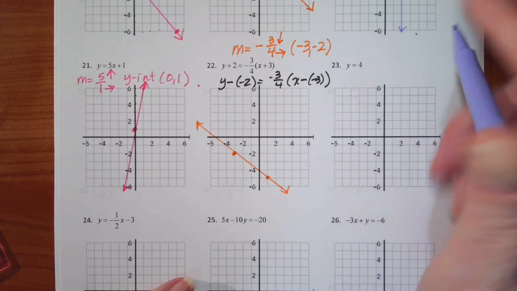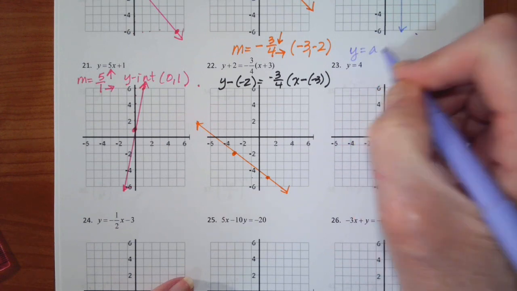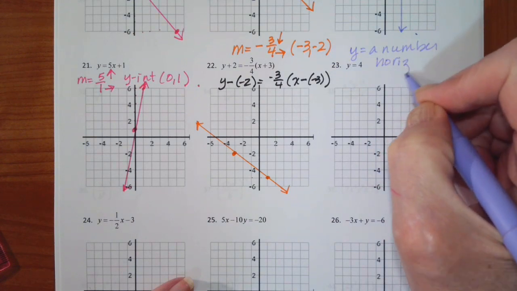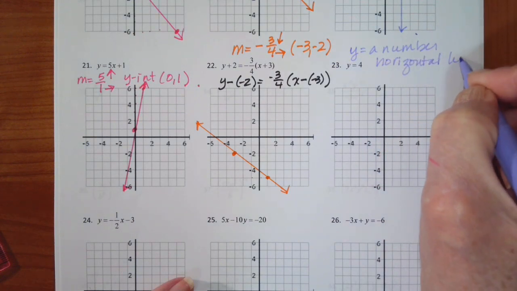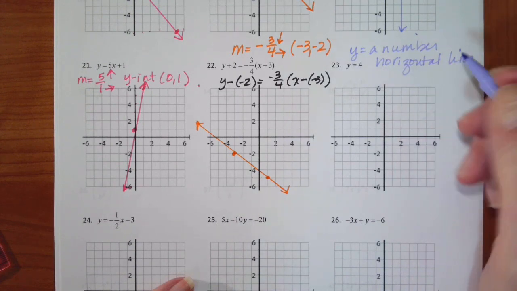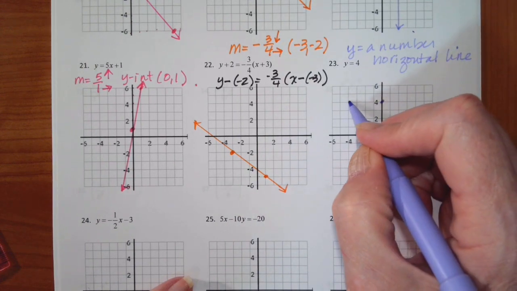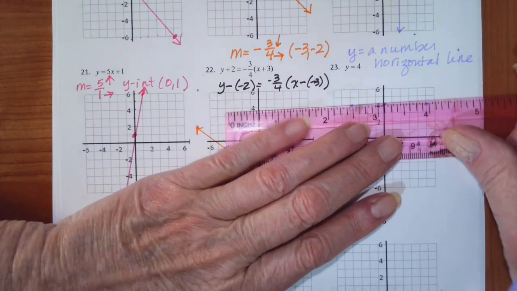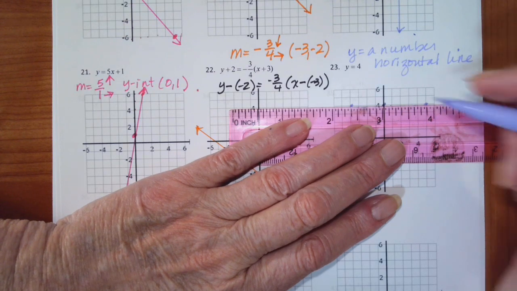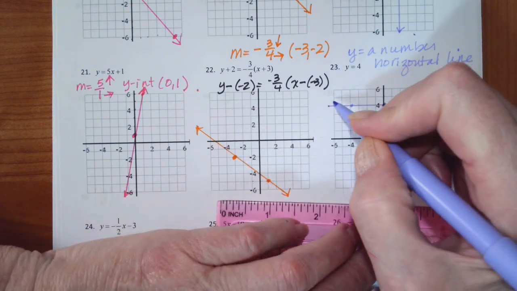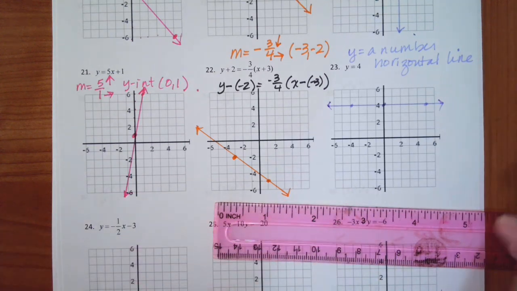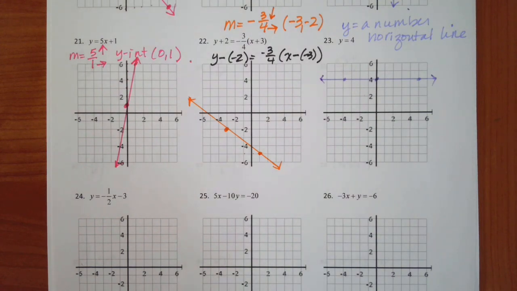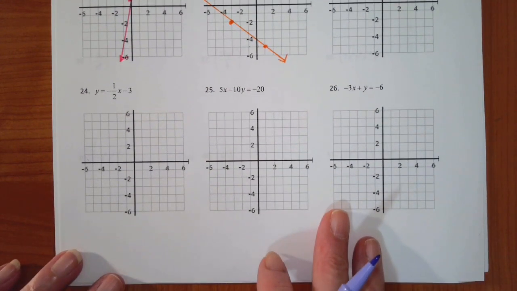All right, if I have y equals 4, y equals a number is a horizontal line where the y is 4. So the y is 4 here, and here, and here. Every point where the y coordinate is 4 is the horizontal line. And horizontal has a slope of 0. Just as I'm thinking while I'm graphing.